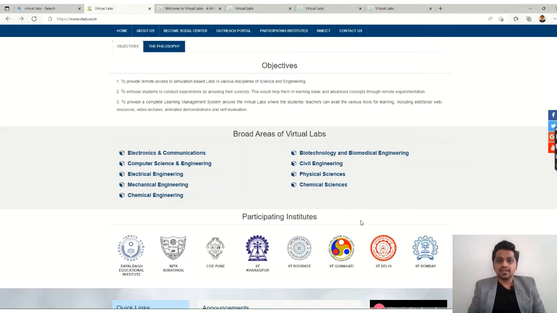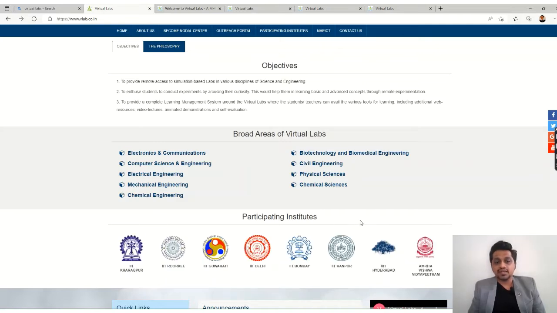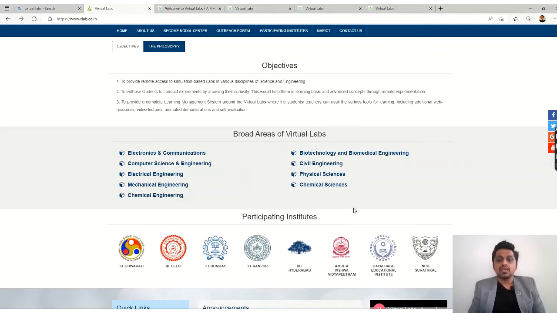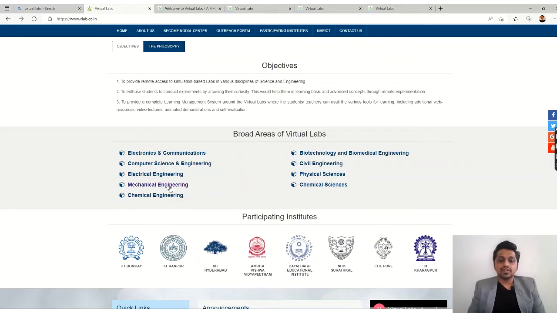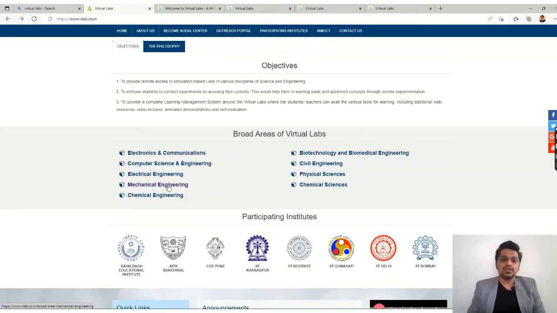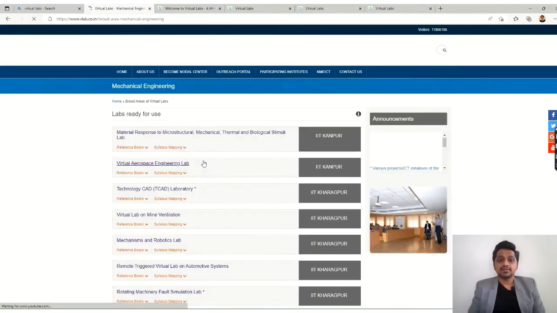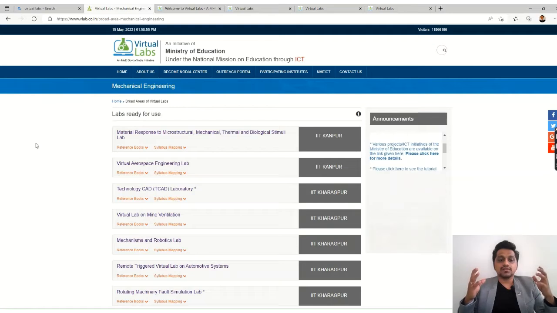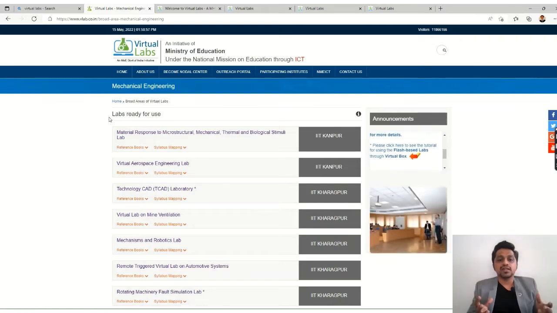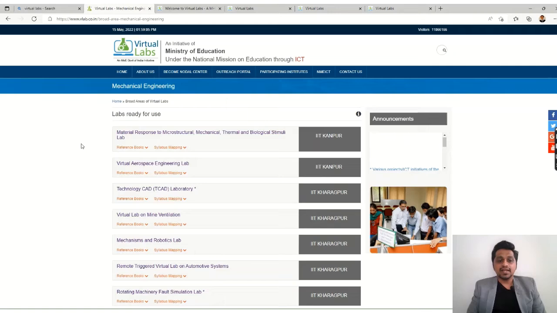So today we will see some of the labs, let's say from mechanical engineering. For that purpose you have to click on mechanical engineering. These are the labs which are offered under the mechanical engineering subject, and you can see the labs ready for use and the institutes which have developed the corresponding lab, right?